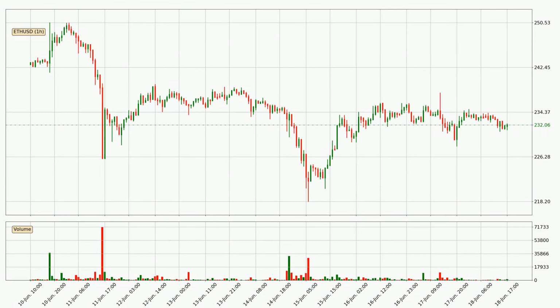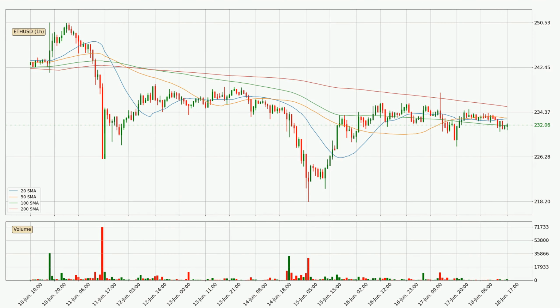By taking a closer look at the hourly time frame for Ethereum, the price went down only slightly, by about 0.1% in the last 24 hours, and has a current price of $232. Jumping to the hourly simple moving averages, the current price is below all simple moving averages for this time interval, which looks bearish, and it is to watch if the closest SMA, the 20 SMA, will play as resistance or the price will break it to the upside above the current price of around $233.